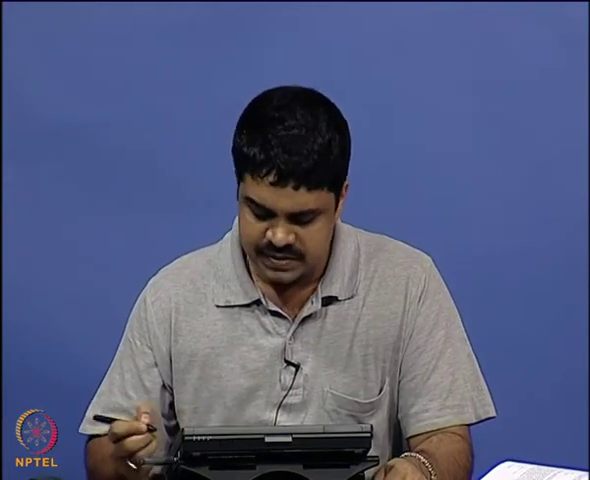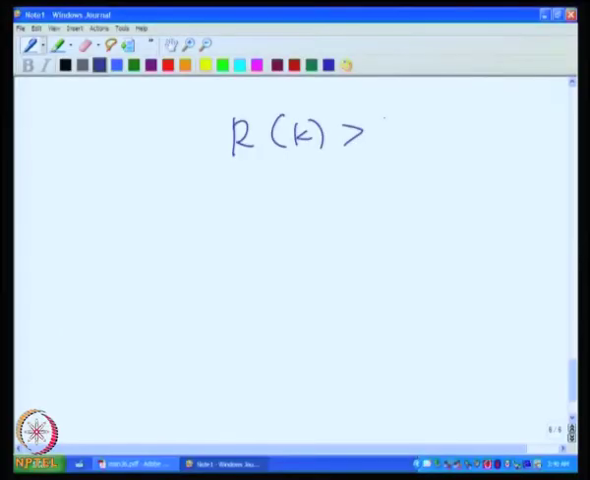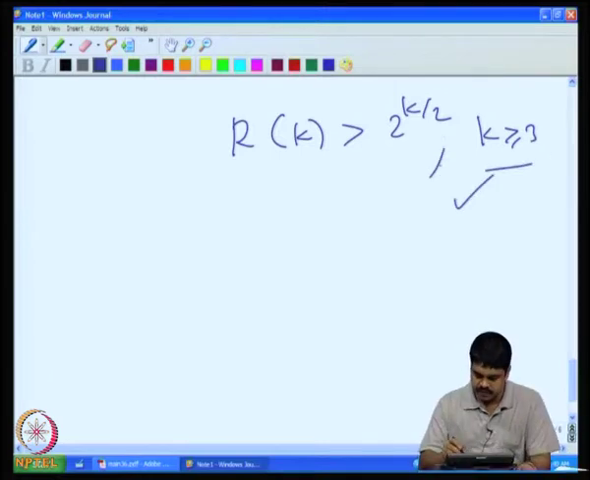So the inference is finally that if you fix n equal to 2 raised to k by 2, or less than or equal to 2 raised to k by 2, we can always find a graph with the property that there is no Kk in it and no Sk in it. So the Ramsey number R of k has to be strictly greater than 2 raised to k by 2 as long as k is greater than or equal to 3. This is what we have inferred.